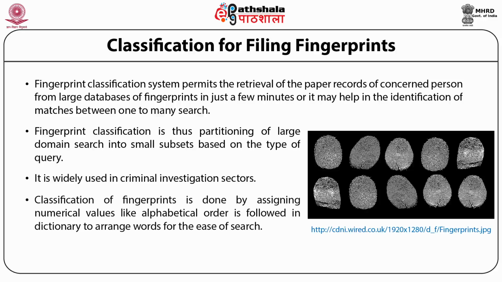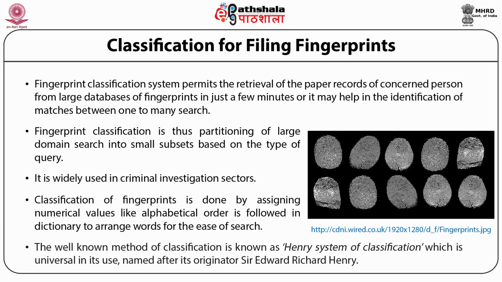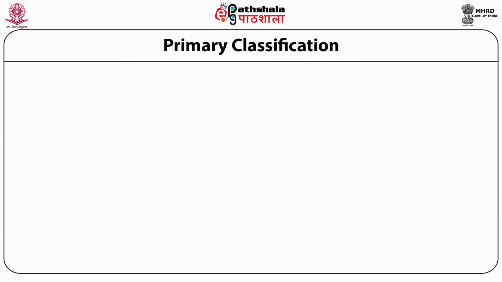Classification of fingerprints is done by assigning numerical values, like the alphabetical order followed in a dictionary to arrange words for the ease of search. The well-known method of classification is known as the Henry system of classification, which is universal in its use, and it is named after its originator, who was Sir Edward Richard Henry. Now, you will be knowing about the Henry system of classification.